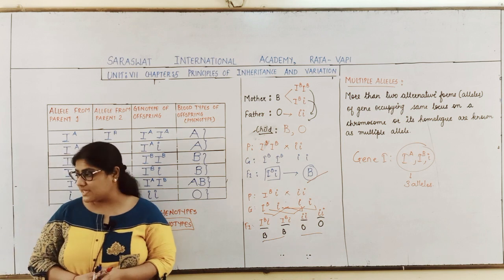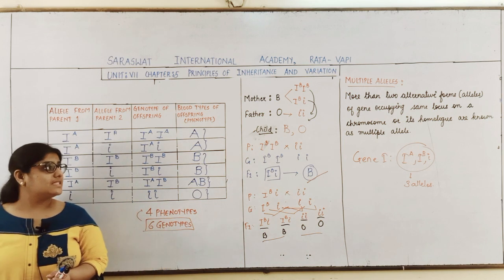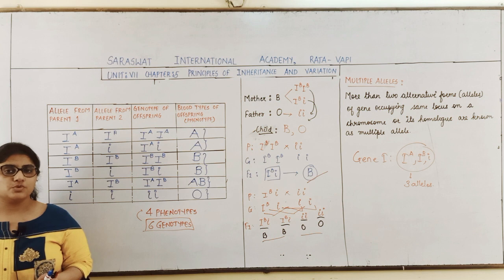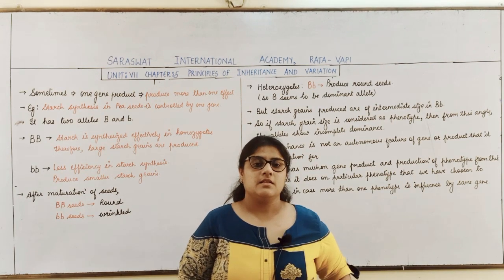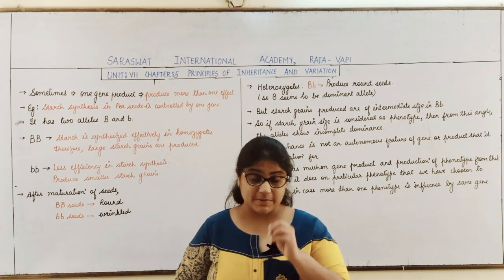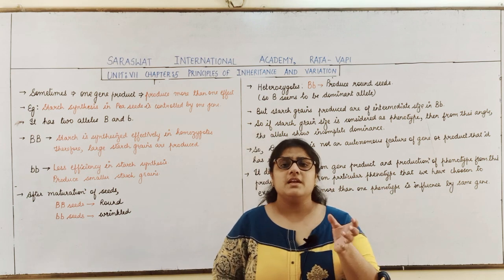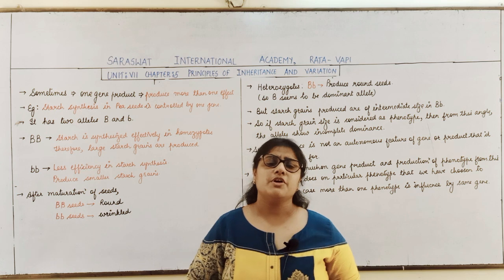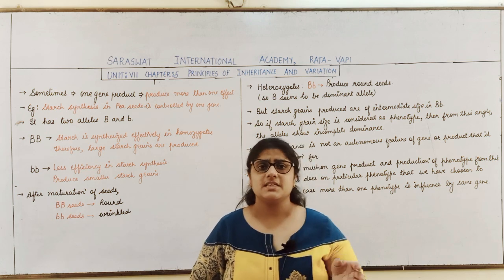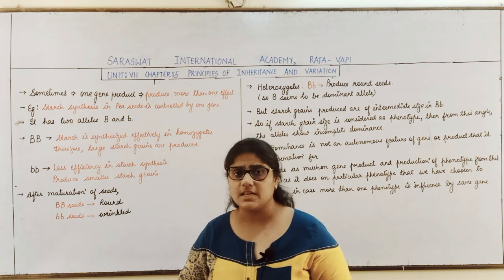So students, we will study multiple alleles taking another example too. Now for dominance we have seen that either Mendel's law of dominance is followed, where in a heterozygous condition one of the alleles expresses its character and does not allow the expression of the other allele.